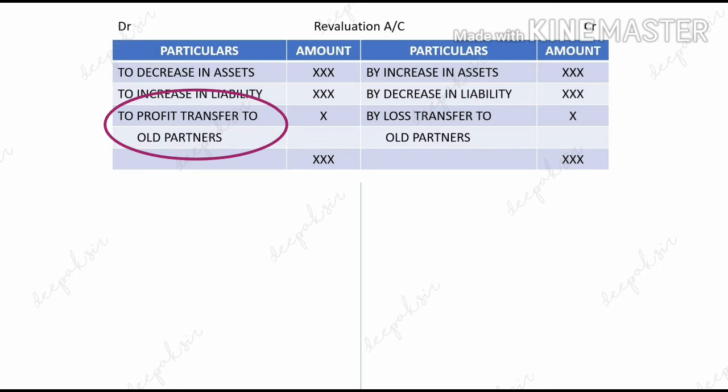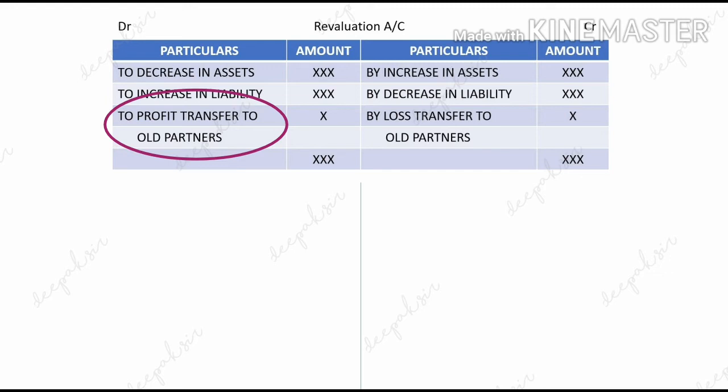So on the debit side we have to write down to profit transferred to old partners. This profit will be distributed only to the old partners because all the old assets and liabilities are being revalued before admission of a new partner.